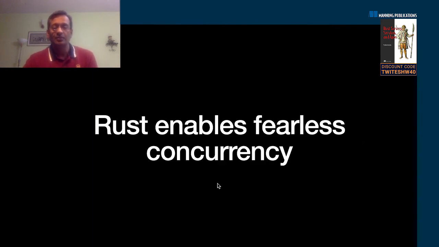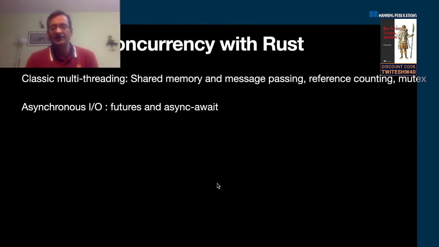Okay. Moving on to concurrency. Rust supports two types of concurrency. One is the classic multi-threading, and the next is asynchronous I/O. So these are the two broad models that you use for writing concurrent programs. Rust supports both shared memory and message passing concurrency, which means that you can access the same piece of memory. You can put a mutex lock over it when you're sharing across threads, and then safely access or mutate a value, or you can even pass a value between threads. So these are ways by which two pieces of software or components can share and exchange information.